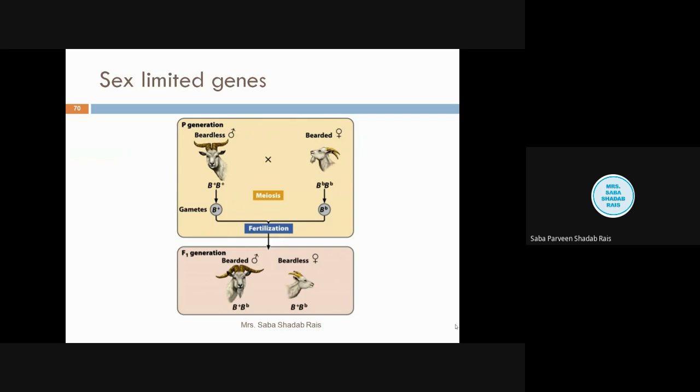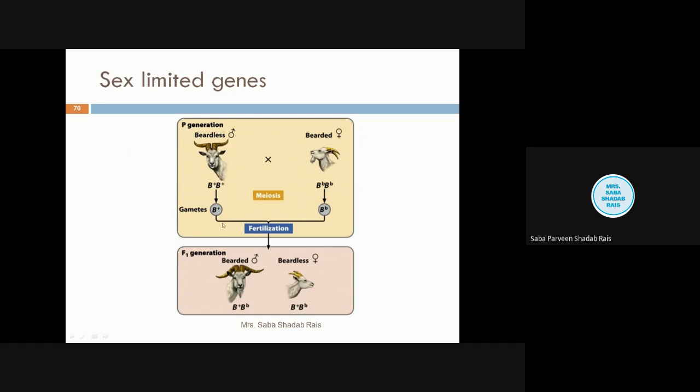Now, in the case of the sex limited gene, these genes will be present in both sexes of the sexually reproducing organism, but they are going to express only in one sex, and will remain suppressed in the other. Even if it is present in double dose, the female does not have any beard.